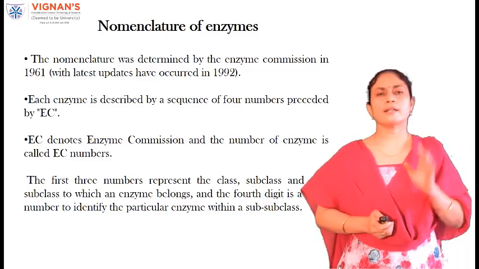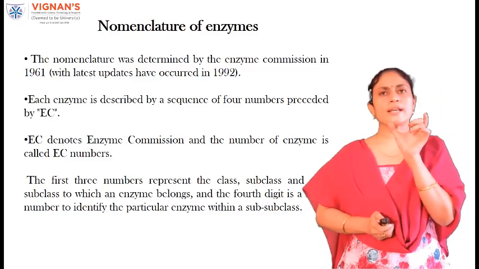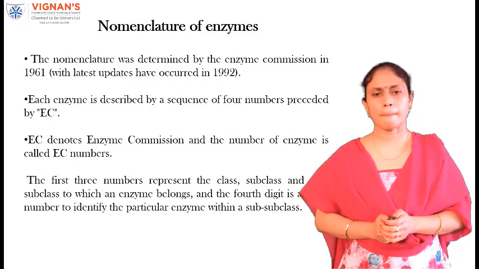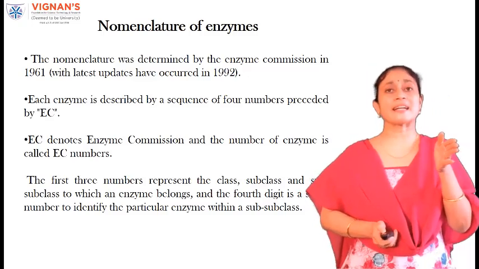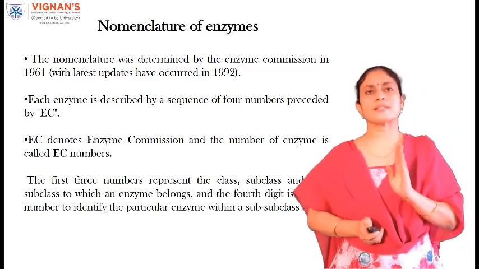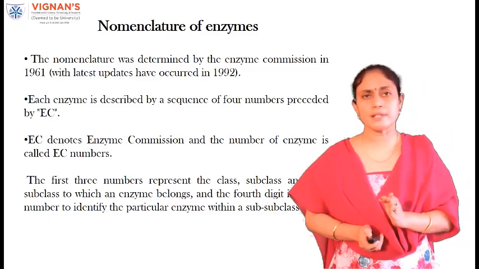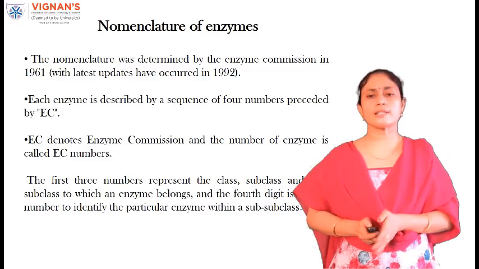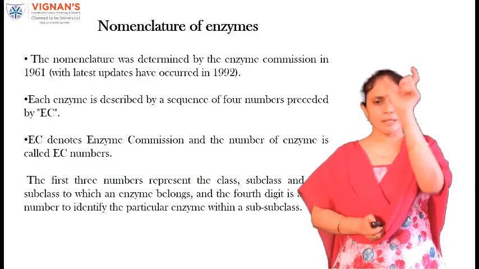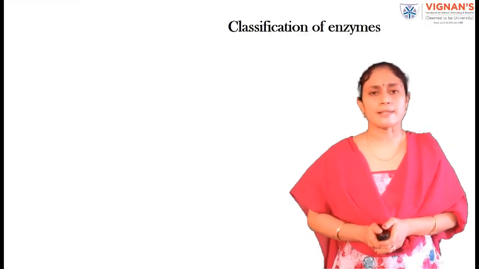The nomenclature of each enzyme contains four digits. The first digit represents the class to which that enzyme belongs. The second digit represents the subclass. The third digit represents the sub-subclass. And the fourth digit represents the identity. It gives the identity of a particular enzyme within that subclass.